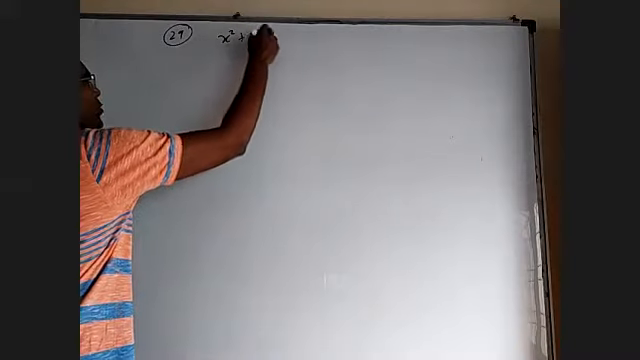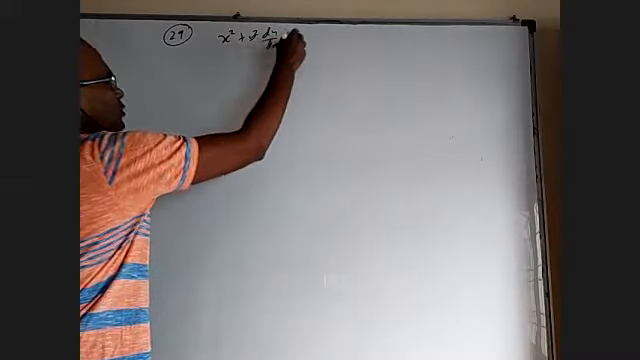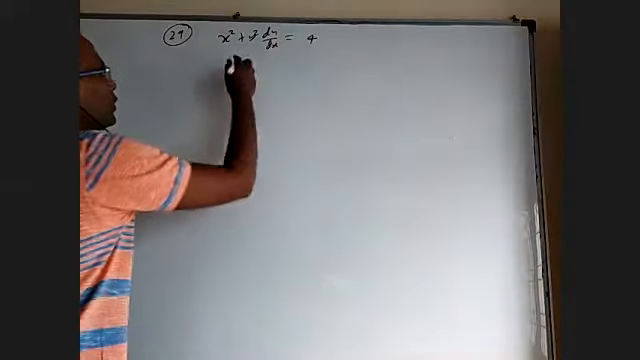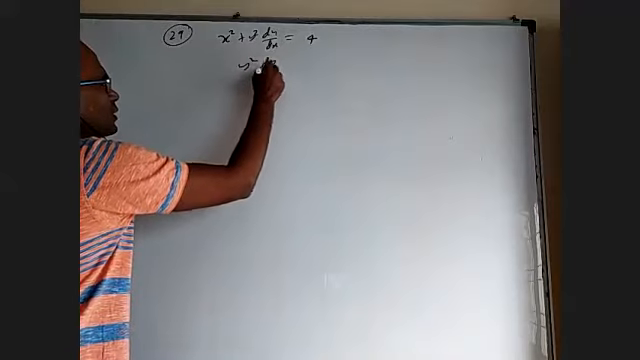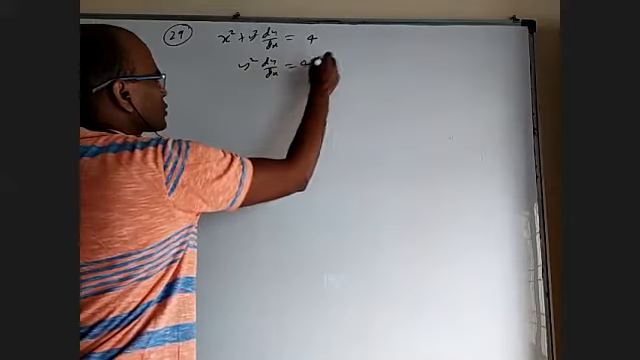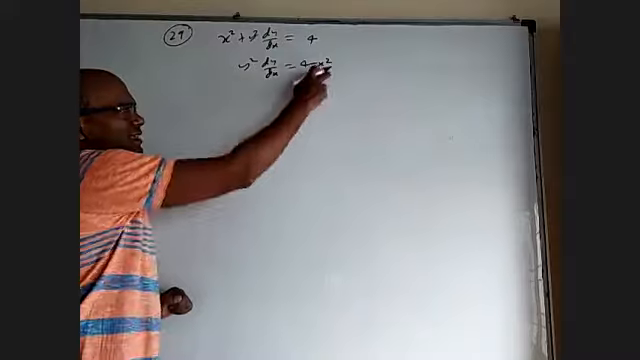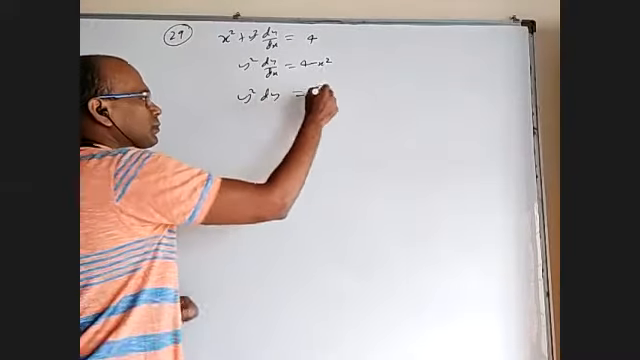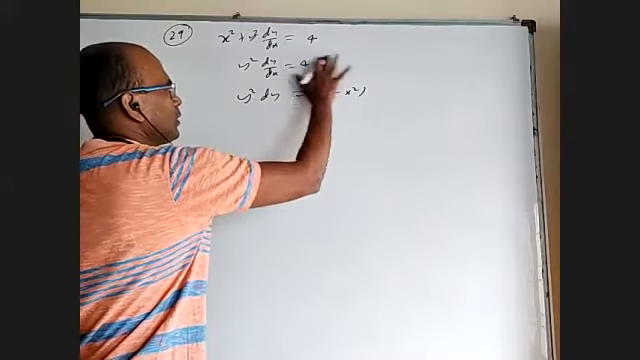Okay, the question was x square plus y square dy by dx is equal to 4. So y square dy by dx is equal to 4 minus x square. Simply bring this dx this side, you'll get variable separable. Y square dy, all y one side and all x one side.